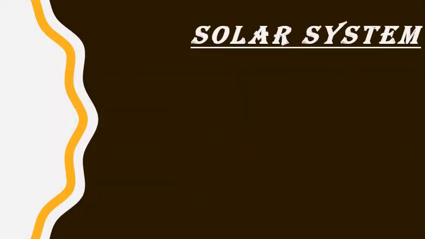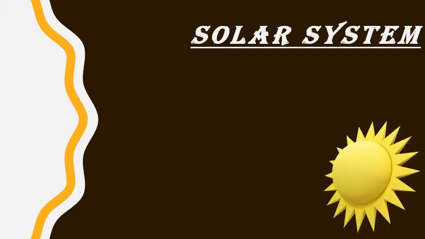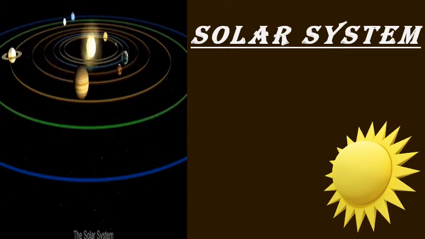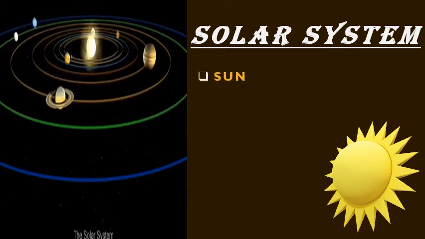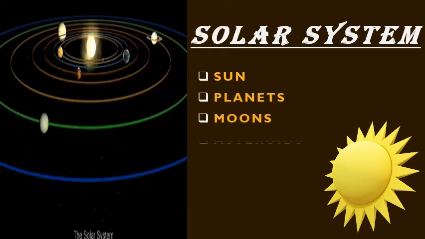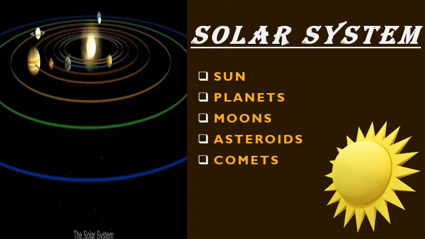As we have already discussed, the solar system includes a number of things, but we must know that when we use the word solar, it always indicates the sun. So this is how our solar system looks, and all the planets are orbiting around the sun. You can see that the solar system includes the sun, planets, moons, asteroids and comets.